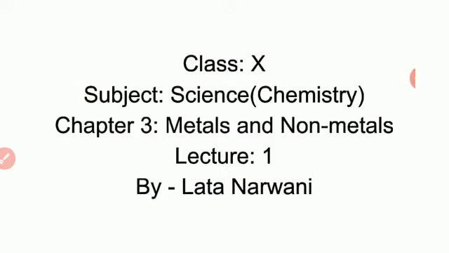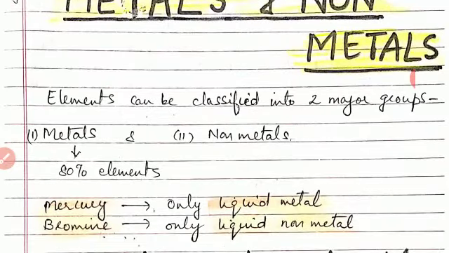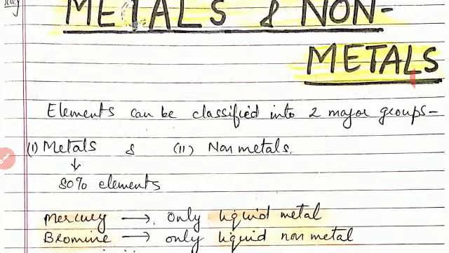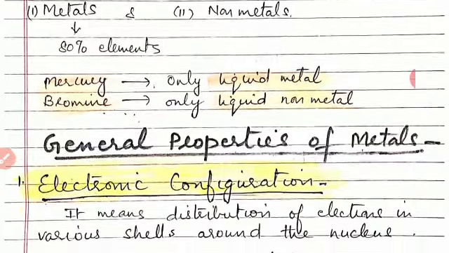Children, today we'll start a new lesson of chemistry, that is metals and non-metals. So, today we will be discussing the physical properties of metals and non-metals. Elements can be classified into two major groups, metals and non-metals. Metals occupy almost 80% of the elements, whereas non-metals are just 20%. Mercury is the only liquid metal, whereas bromine is the only liquid non-metal.